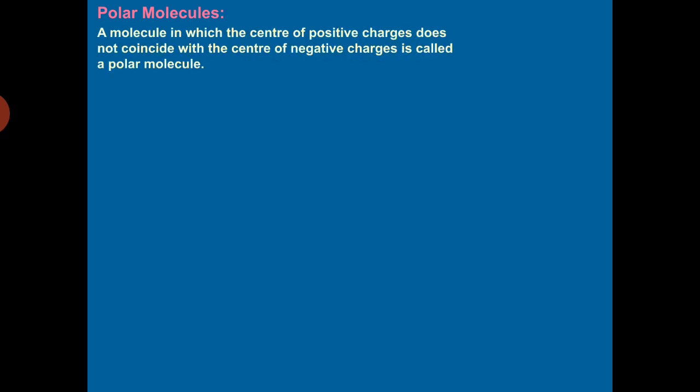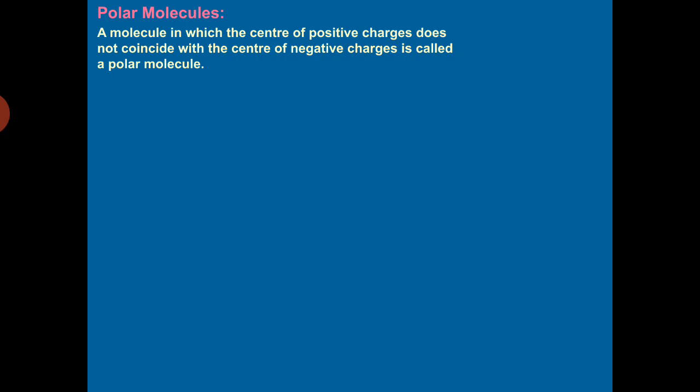A molecule in which the center of mass of positive charge does not coincide with the center of mass of negative charge is called a polar molecule. The center of positive charge does not coincide with the center of negative charge. It means there will be some distance of separation.